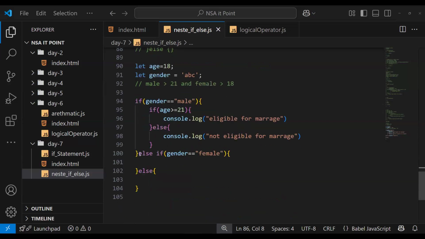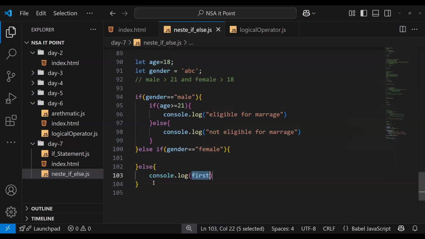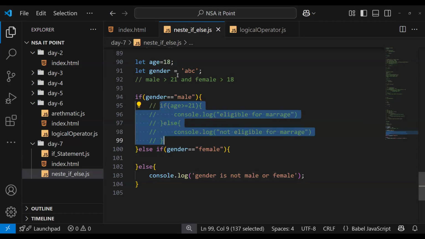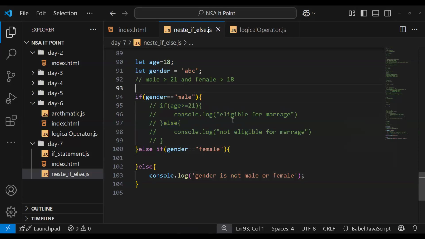If this else checks the if statement, if it gets rejected or fails, then it runs the else part: gender is not male or female. Let's just write this one only, and run this one only, for male and female only.